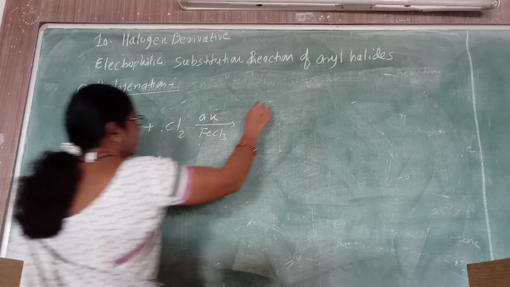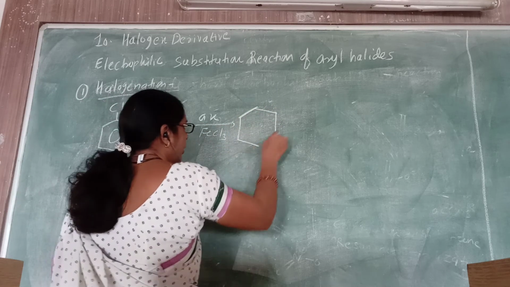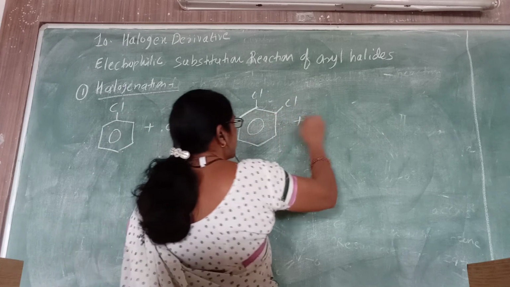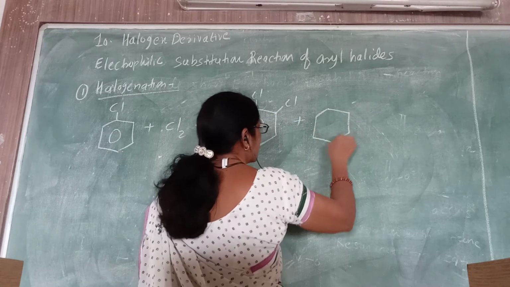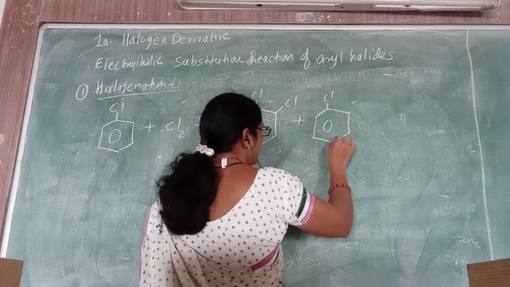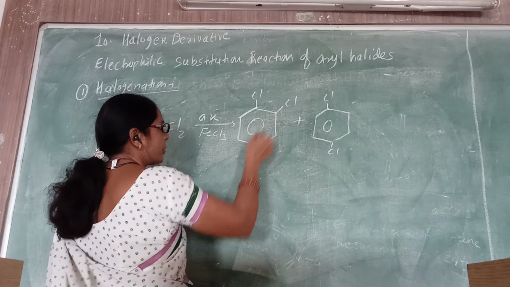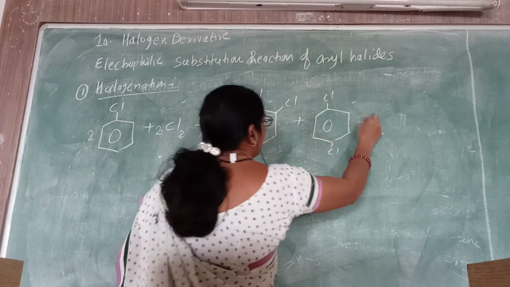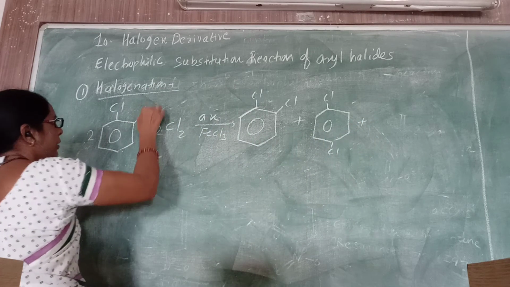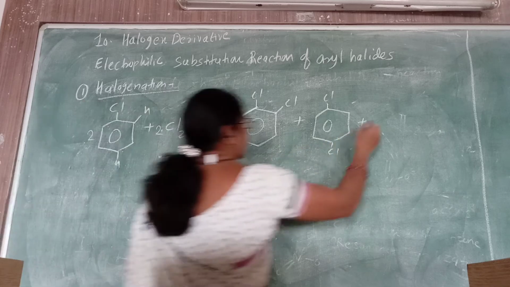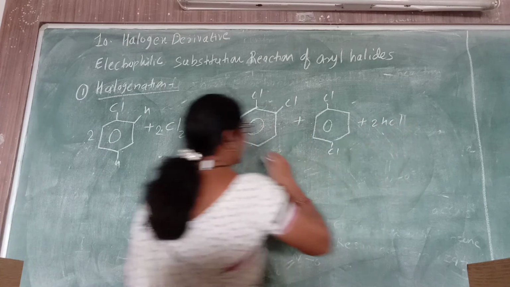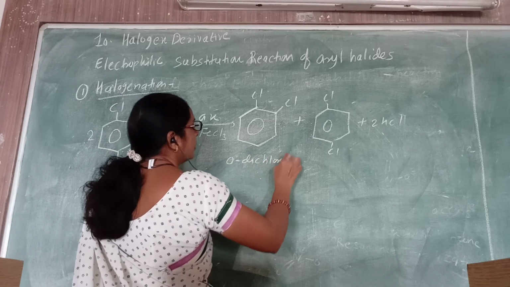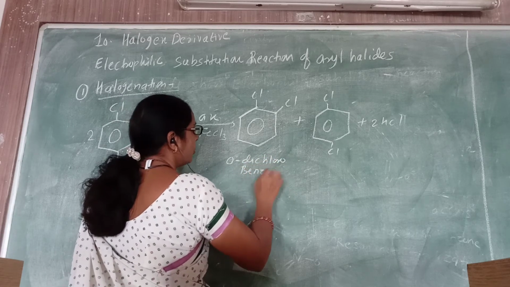the chlorination occurs again at the ortho and para positions. The incoming group comes at the ortho position and the para position. If the incoming group comes at the ortho position, you get this product. I can balance it, so it is twice. When the ortho and para hydrogens are replaced, you get the product, and the byproduct is twice HCl. So you get o-dichlorobenzene and p-dichlorobenzene.